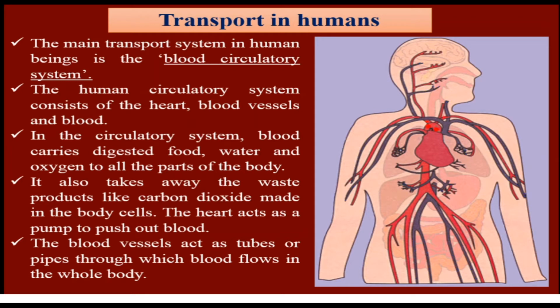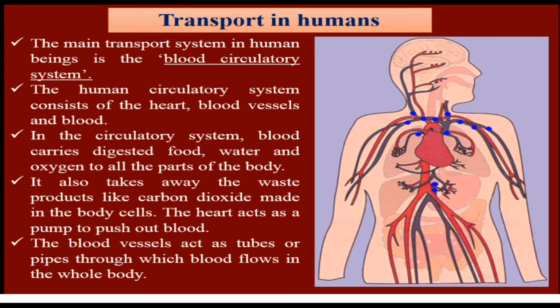The heart only pumps the blood. During pumping, it creates pressure, and by that pressure the blood flows from one part to another. And then blood vessels. Blood vessels means tubes, tube or pipe-like structures, connected to the heart. Inside the tube or pipe there is blood. The blood transports food, oxygen, and also the waste material.